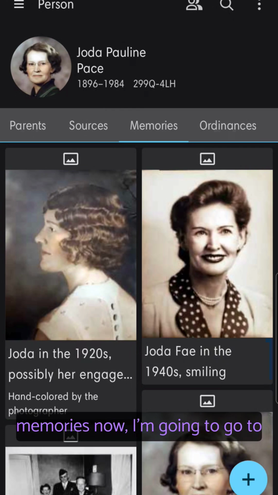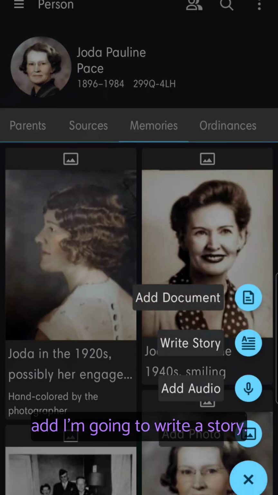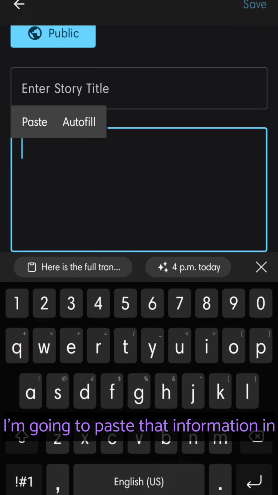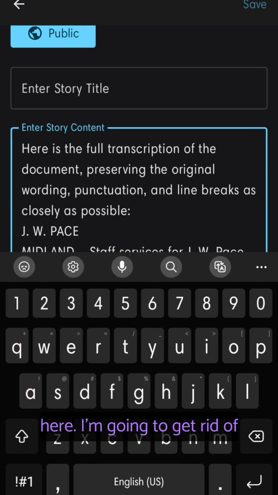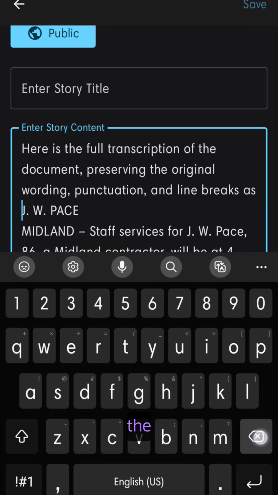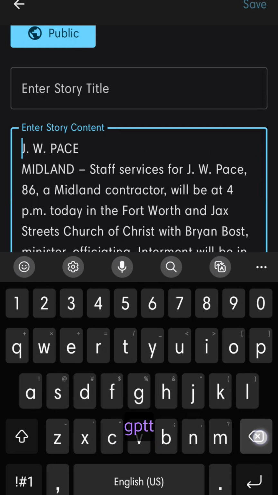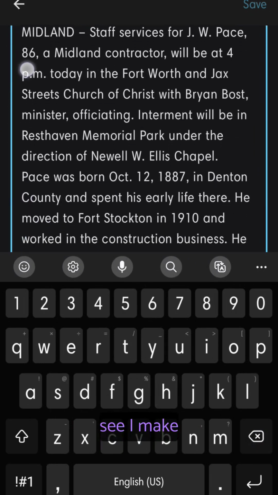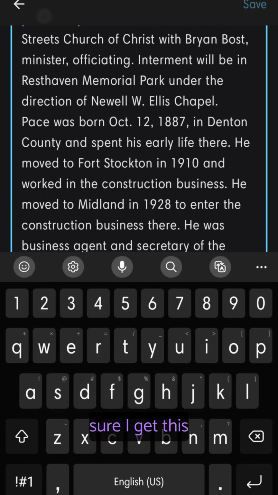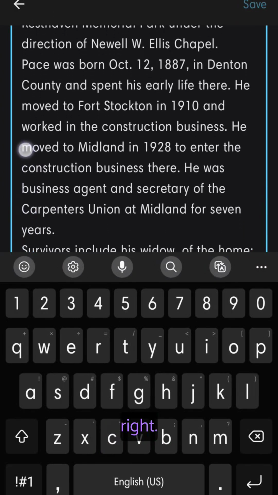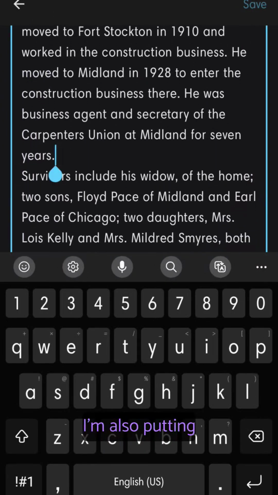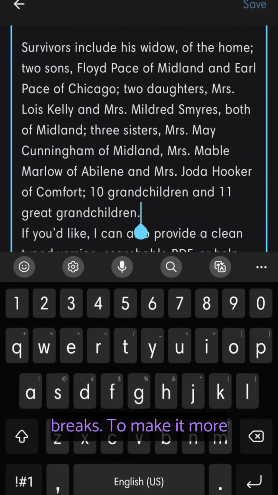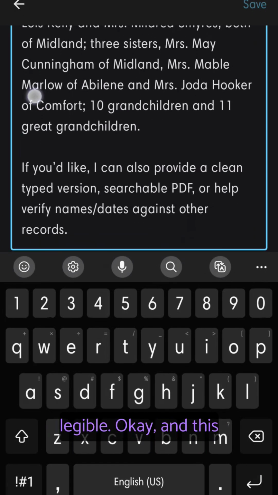So in memories now, I'm going to go to add. I'm going to write a story. I'm going to paste that information in here. I'm going to get rid of the notes from ChatGPT. And let's see. I'll make sure I get this right. I'm also putting in paragraph breaks to make it more legible.